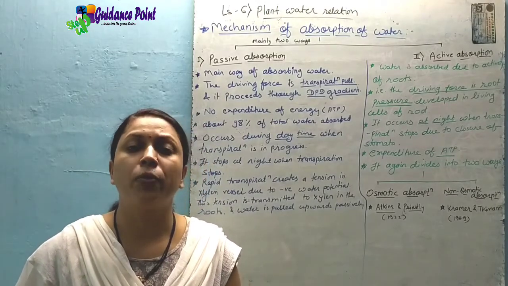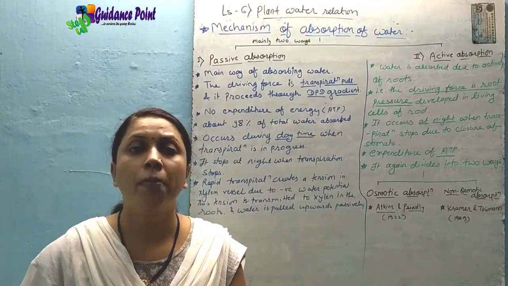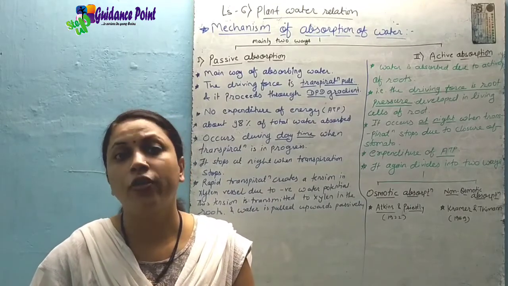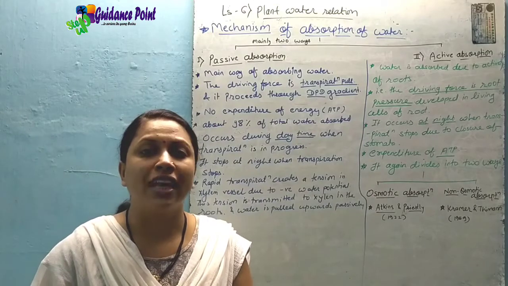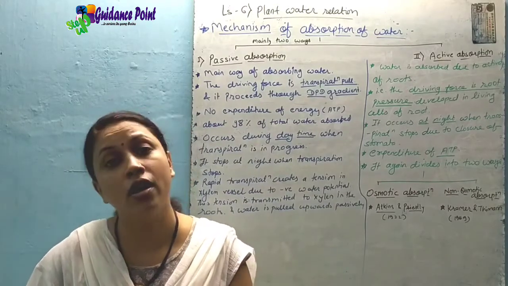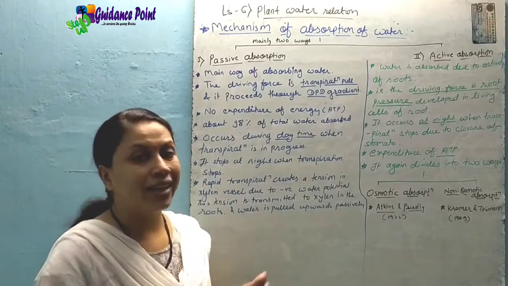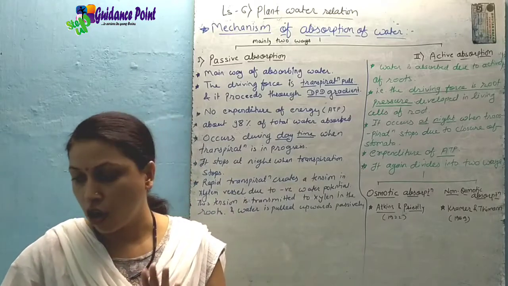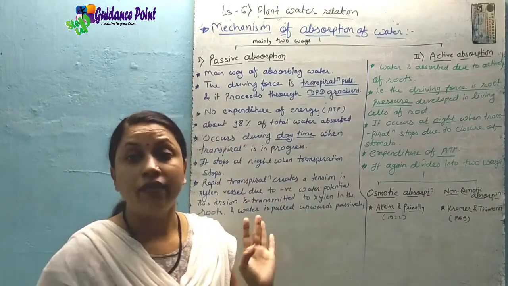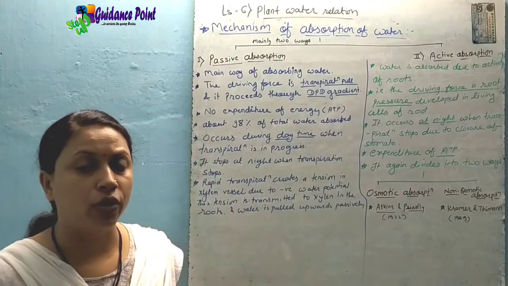This is the root pressure that is responsible for forcing the water from pericycle cells into the xylem of a root, as well as forcing the water from the xylem of a root to the xylem of a stem in an upward direction. In that manner, water gets passed by means of osmotic absorption in case of active absorption.